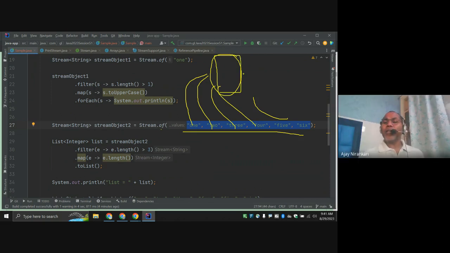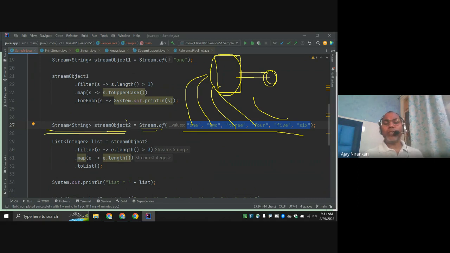And after that, they are going to create the stream pipeline. They internally invoke the stream method. How to invoke the stream method? They first create the object of this interface's implementation class, right? So internally it creates the implementation class object and calls stream, and they return the complete stream here.